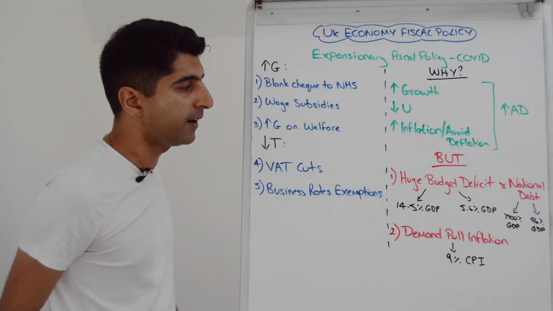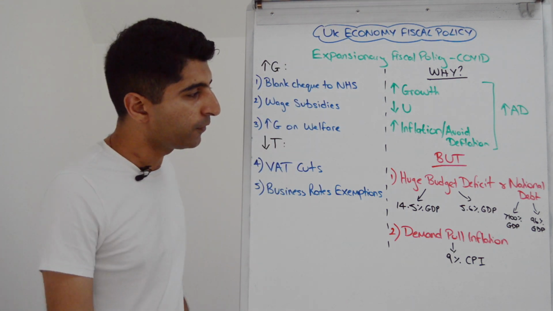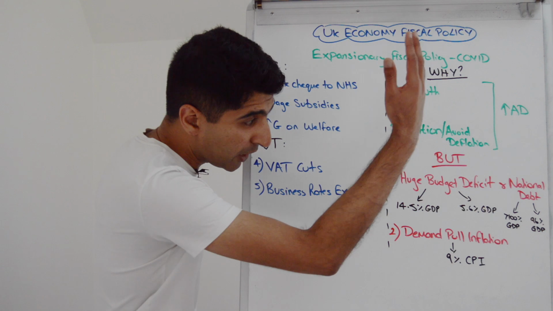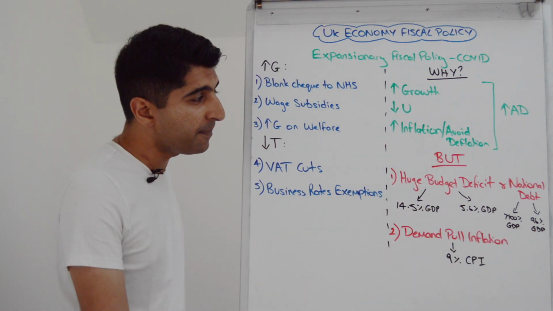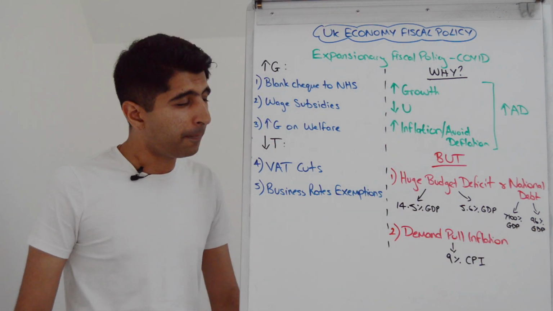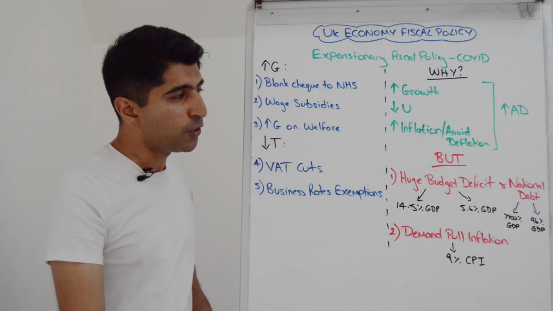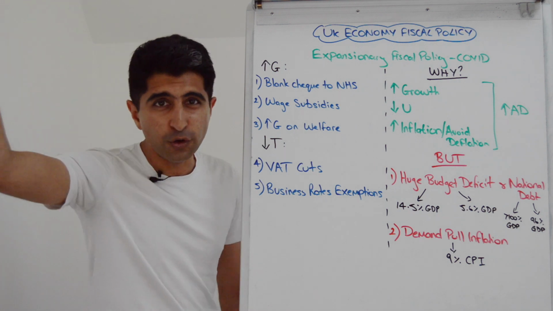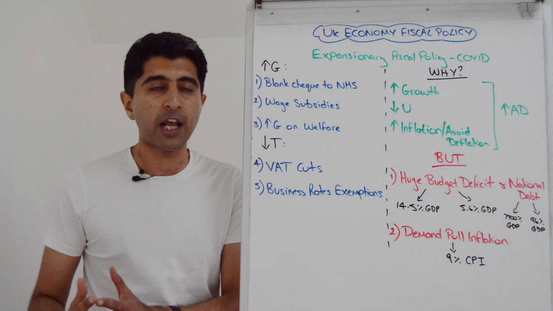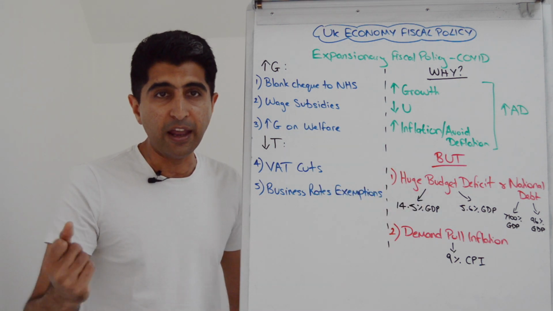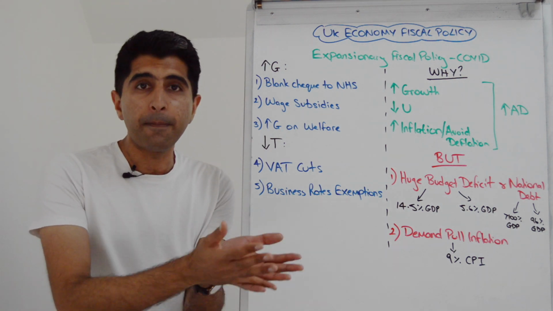And as we've seen, in the fiscal year just gone, 2021-2022, our budget deficit is still pretty high, 5.6% of GDP, £100 billion of government borrowing. Our national debt peaked at over 100% of GDP. As we're talking now, it's 96% of GDP. So our government finances have been destroyed because of this huge expansionary fiscal policy. And as you guys have learned, the burden on future generations because of this is real. In fact, it's going to be you that are going to be paying all of this back.